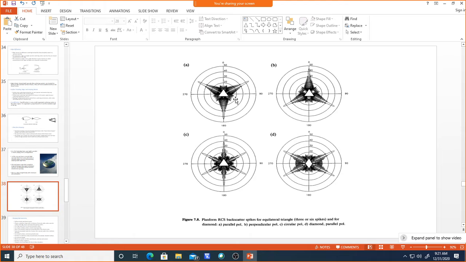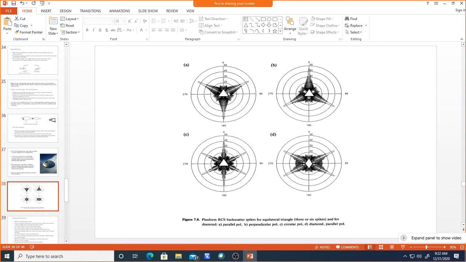Like for an equilateral triangle, if you see, this is the specular region or threat sector, and how we can view this. The first one is the incident direction in parallel polarization. If you incident the wave in parallel polarization, this is how the specular returns or RCS will look. We can see here that at the 0 degree angle the RCS is reduced, and you get very little RCS.